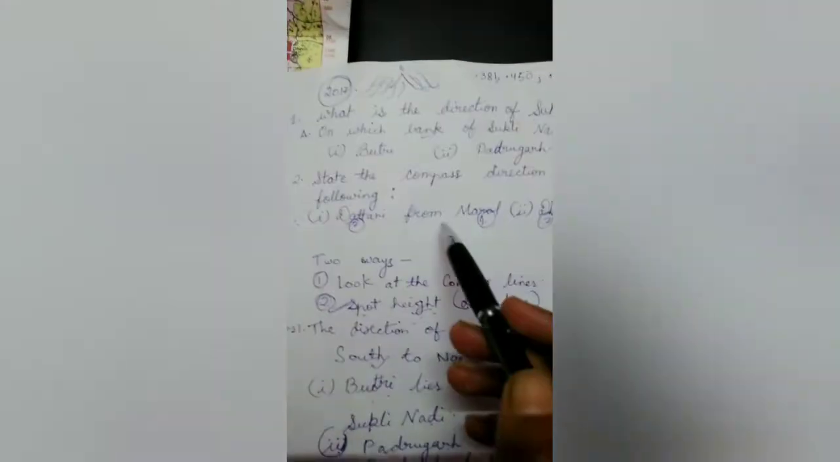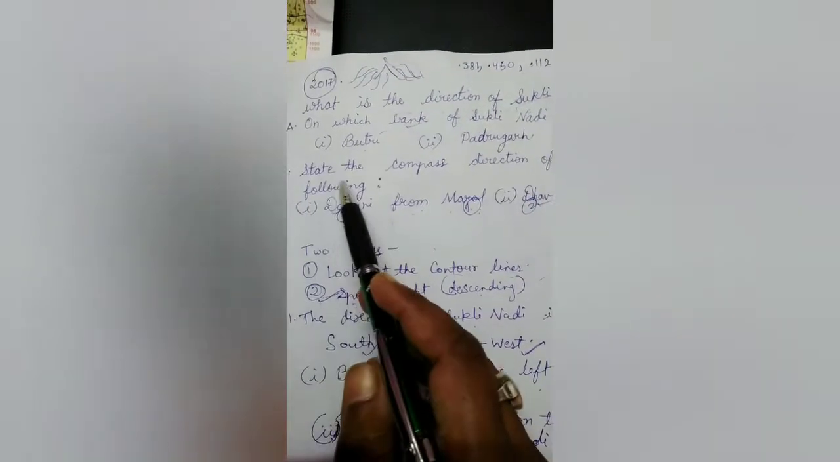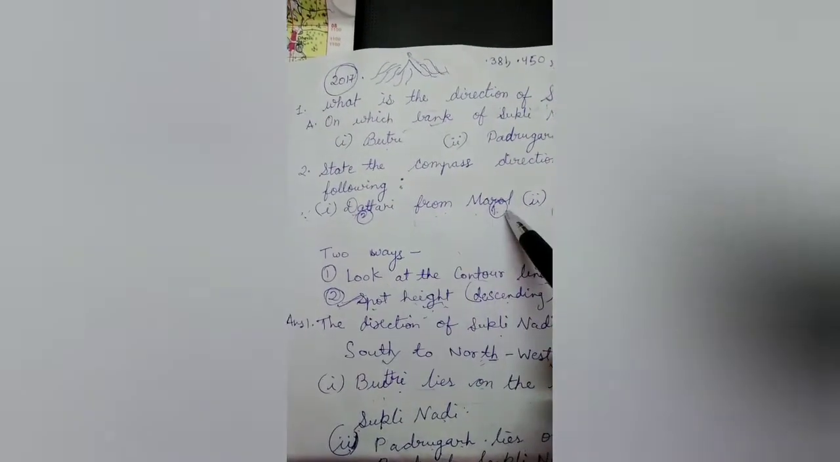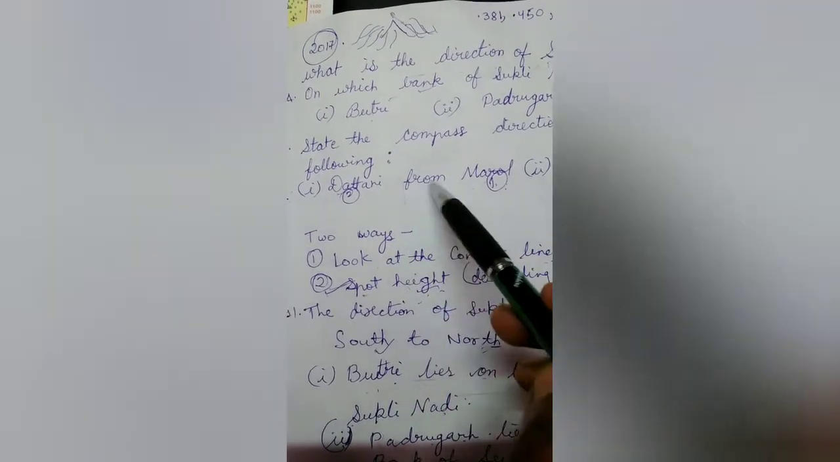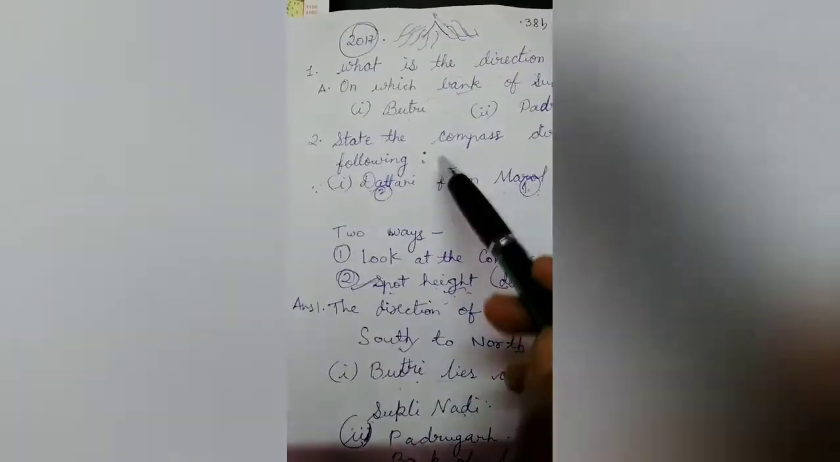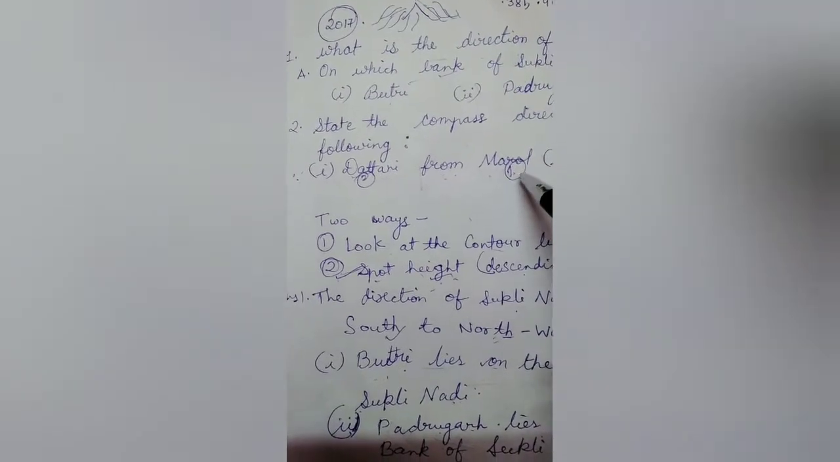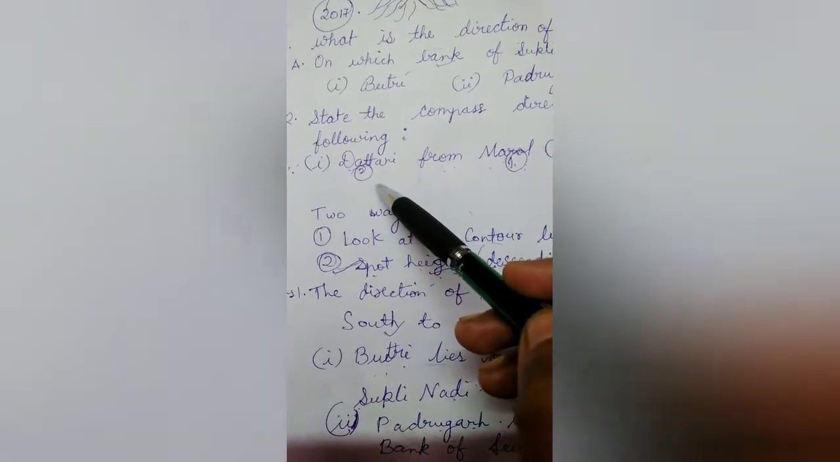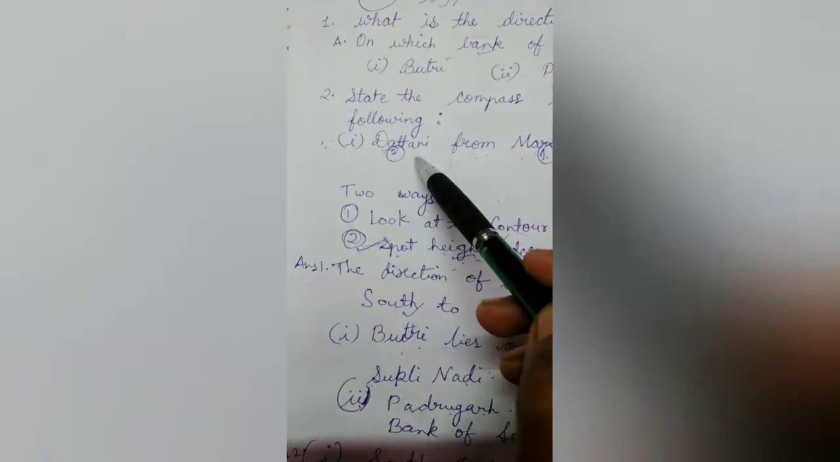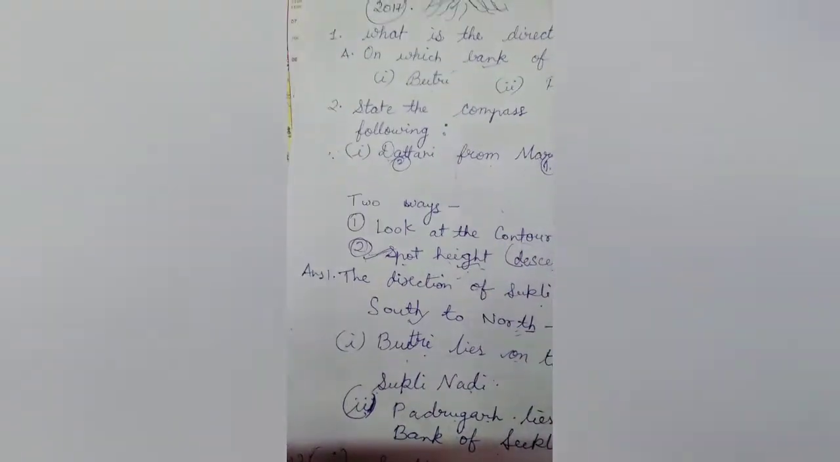Yes. Now what is the next question? State the compass direction of the following: Datani from Marol. So you are going to find out the direction of Datani, from Marol is already given. So you are not considering the direction of this one, you are considering the direction of Datani. So you will write the ending direction, Datani.